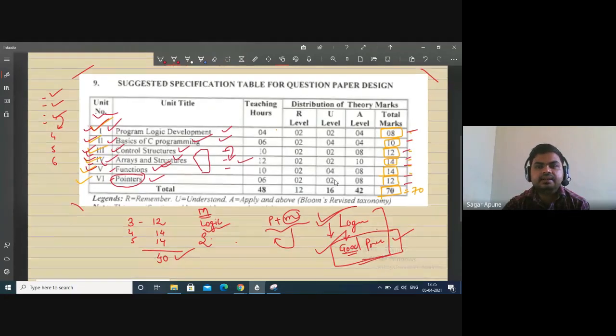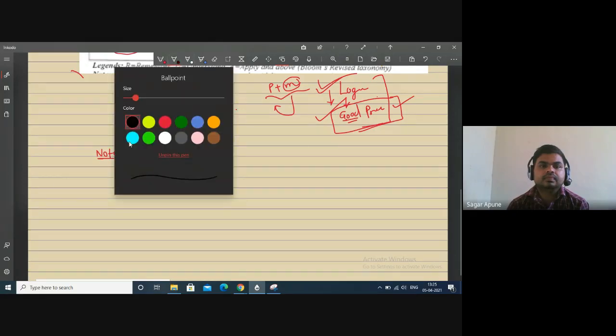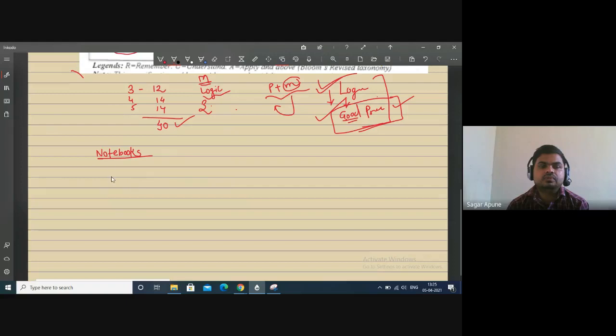So now next, how to complete? Okay, you have to make two notebooks. How many notebooks? Two notebooks.